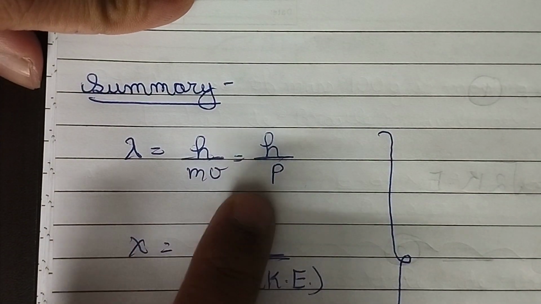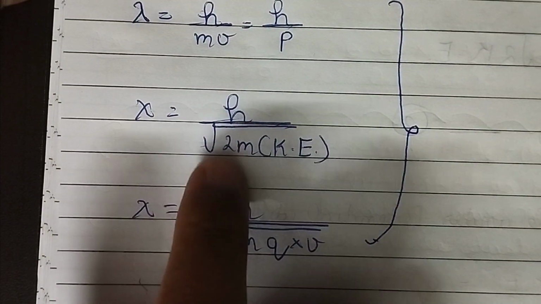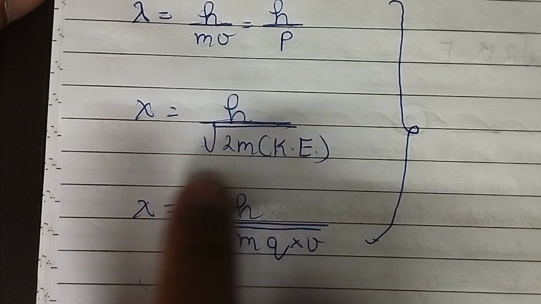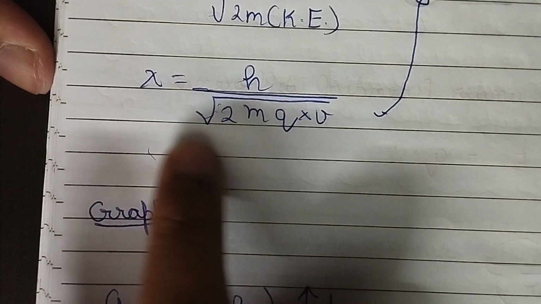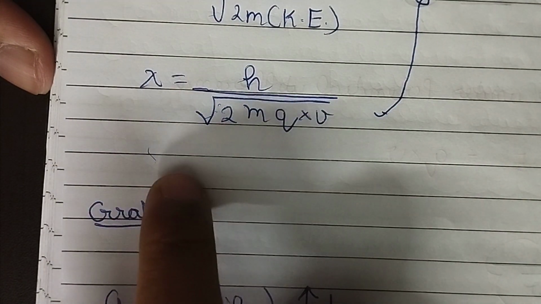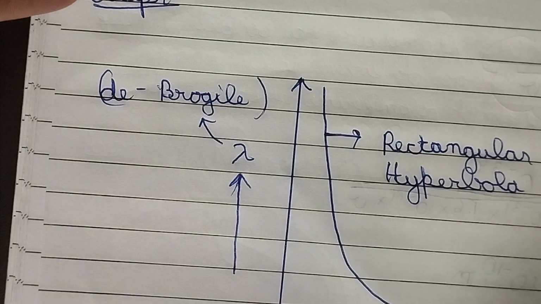Let me do a very quick summary of what we have learned here. Lambda is equal to h by mv, that is h by p, momentum. Lambda is equal to Planck's constant divided by square root of 2 into mass into kinetic energy. Lambda is equal to h divided by square root of 2 into mass into q into V.